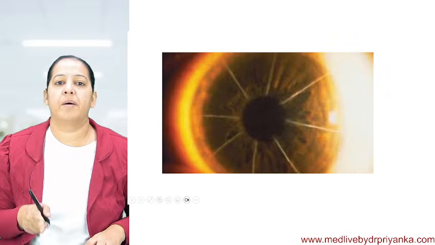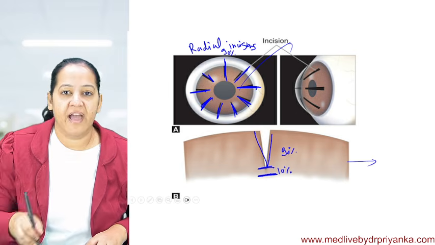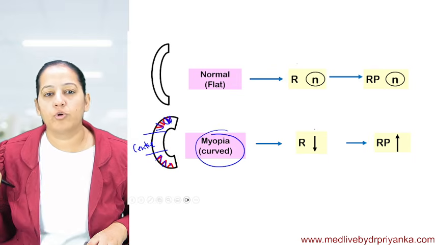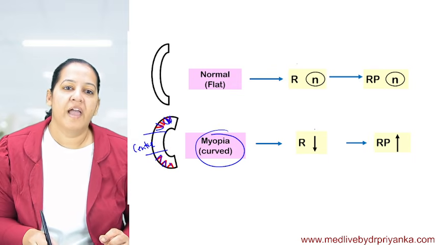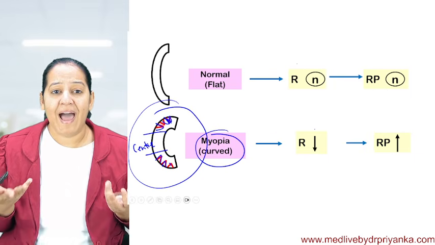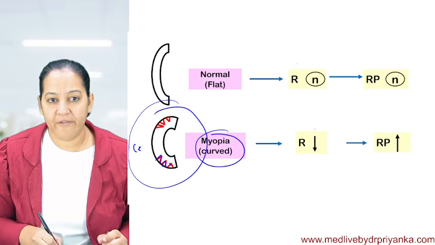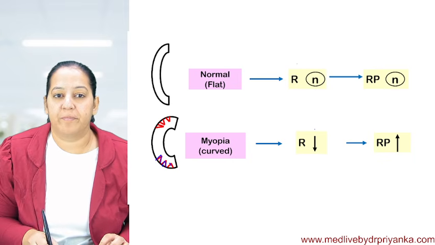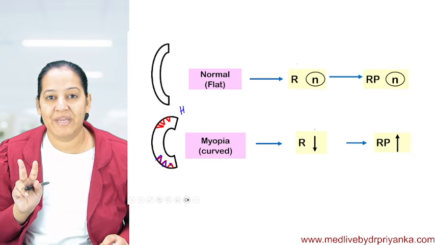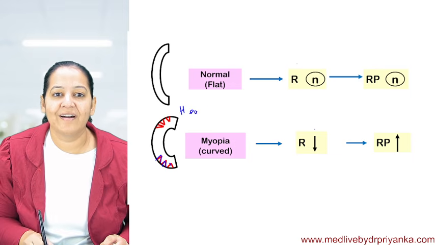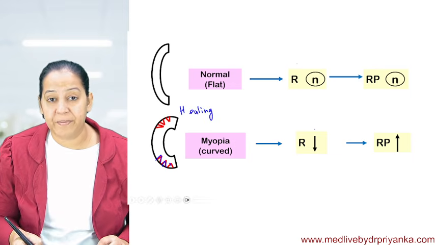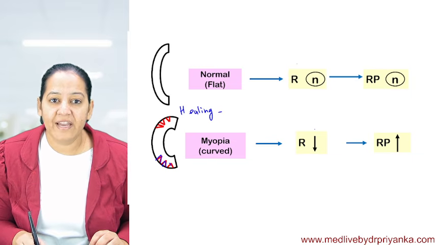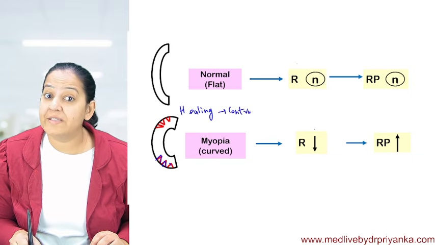Now see this diagram. This may be two diagrams, the front view and the side view, whatever you want to draw. See this, my principal diagram. You will say, ma'am, what will happen by doing these cuts? Have you read pathology? I guess you must have. In pathology, I taught you the healing chapter, chapter number 3, inflammation, Robbins, healing and repair. Whenever we give an incision, healing occurs. The last step of healing is contraction.